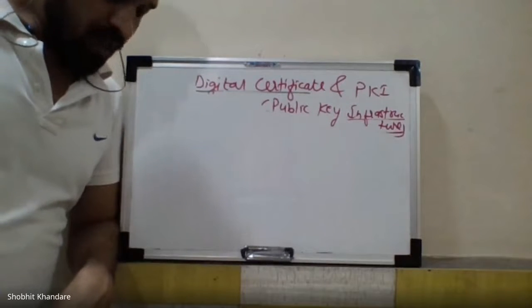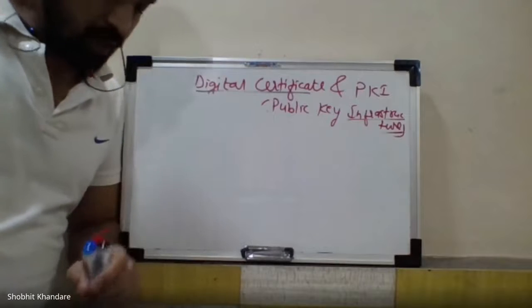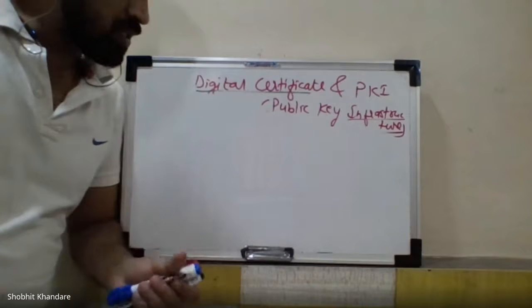PKI is the set of hardware. Now each and every word is important to understand the concept of PKI.